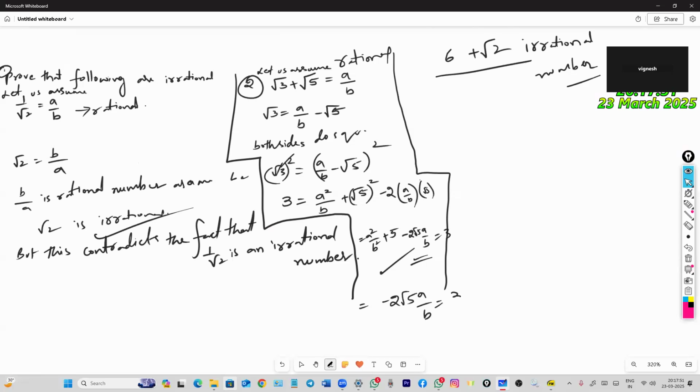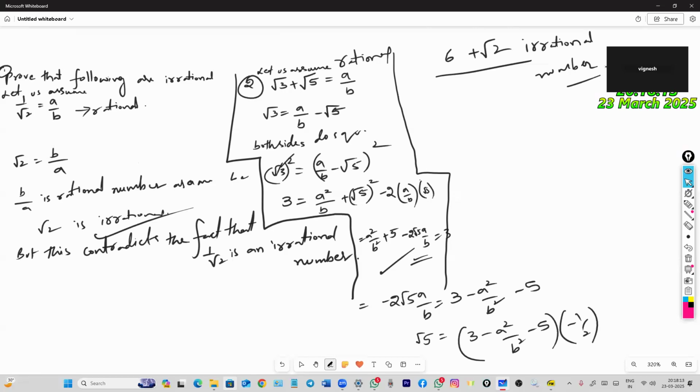I am sending this side: 3 minus a square by b square, plus 5 I am sending this side as minus 5. Now only root 5 I am keeping on this side and the remaining I am sending completely to this side: 3 minus a square by b square minus 5, and the 1 by minus 2 I am sending completely here.